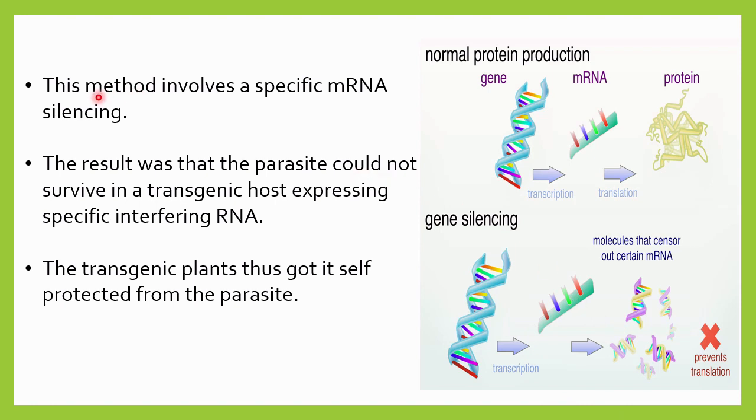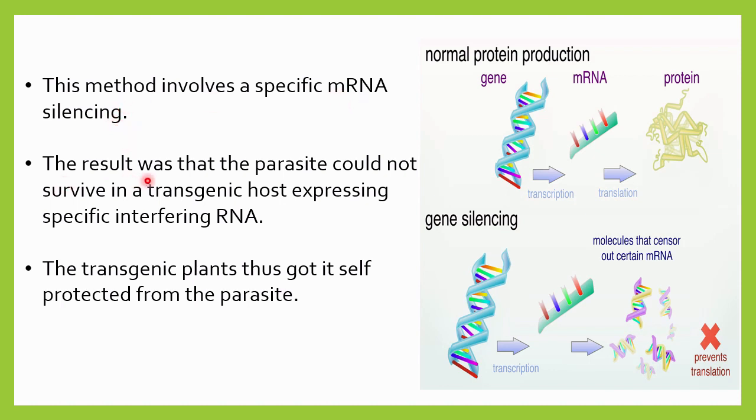So this method involves specific mRNA silencing. Why is it called mRNA silencing? Because here we have silenced the mRNA expression, we have silenced the translation process. We are not calling it DNA silencing, because the DNA works normally as per the usual phenomenon. It will normally form the mRNA, but we are silencing the mRNA. We are preventing the translation process by RNA interference, and that's why it is called mRNA silencing.